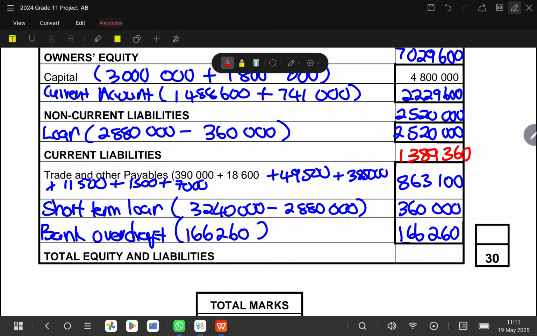So if you look here, we have owner's equity, non-current liabilities, as well as current liabilities. So we can add the three. We are going to say 7,029,600 plus, let me do this so that it can be easy for me to see, 2,520,000.